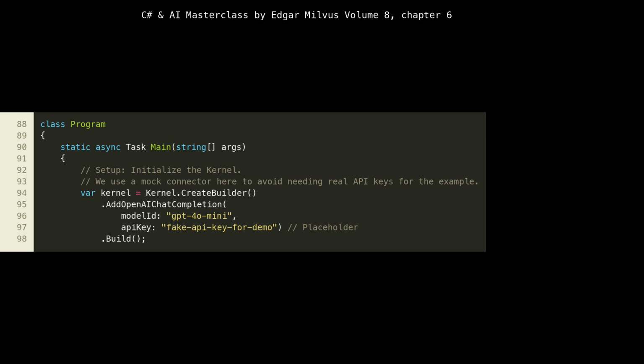For this example, model ID, GPT-4o mini, is specified, a cost-effective and capable model. Crucially, API key, fake API key for demo, is a placeholder. In a real application, you would never hard-code an API key like this. Instead, you would retrieve it from secure environment variables, Azure Key Vault, or another secure secret management system. This setup establishes the communication bridge between our C# application and the underlying large language model, enabling the AI to process requests and interact with our defined functions.